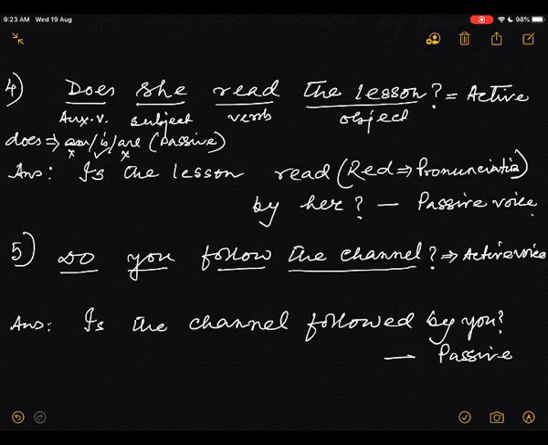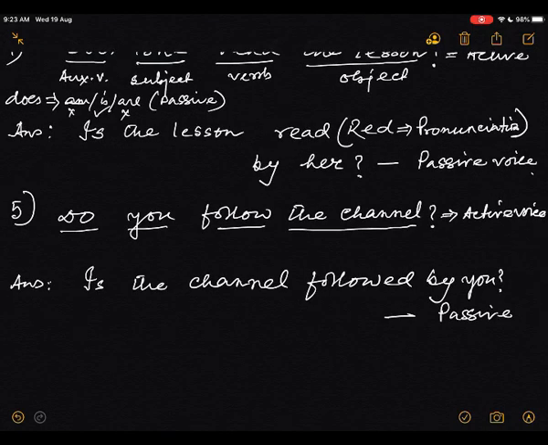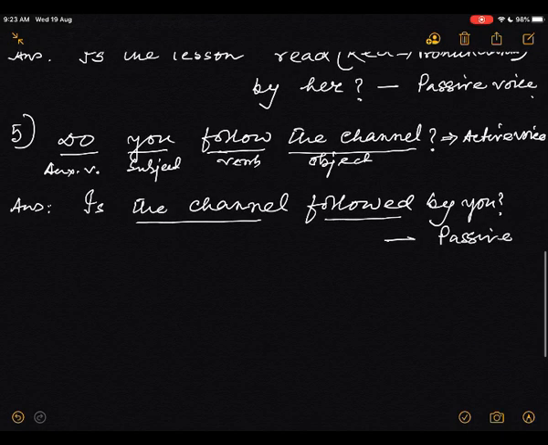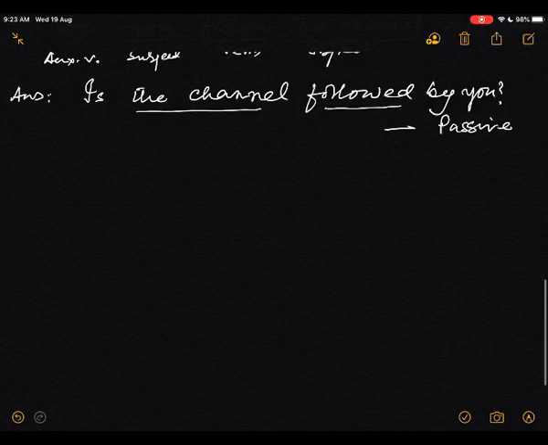Understand? Now say, am I right? Now write it here, and this is the object, and this is the verb, and this is the subject, and this is the auxiliary verb. Now see, the auxiliary verb here, the object, the main verb past participle, and by you, passive voice. Understand, students? I think you are happy and glad. Now go to the next exercise.